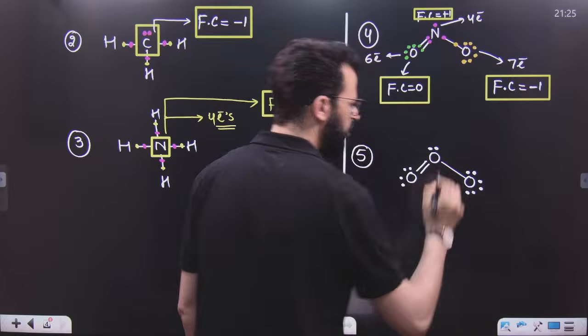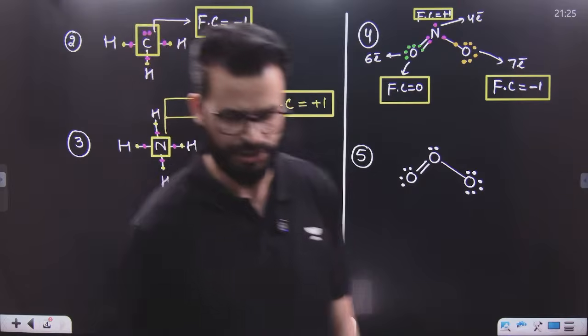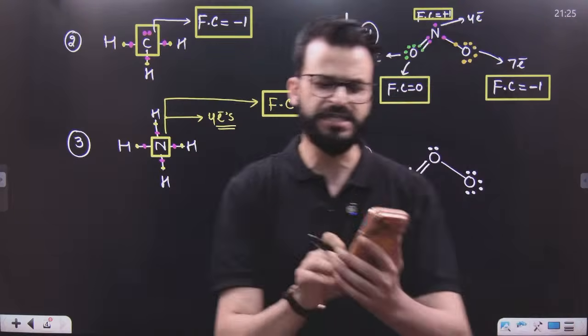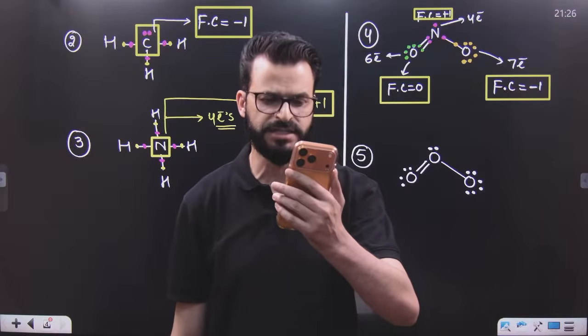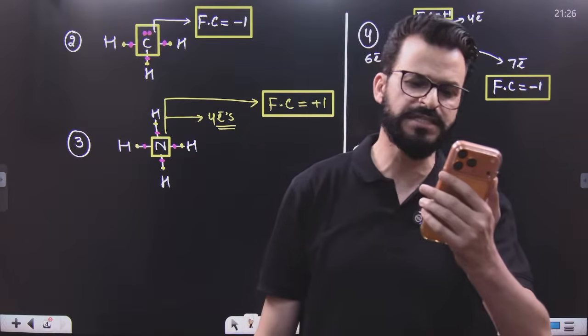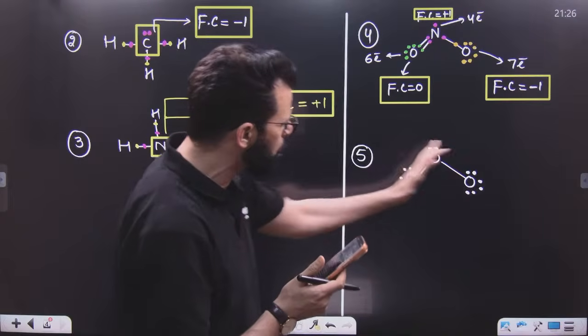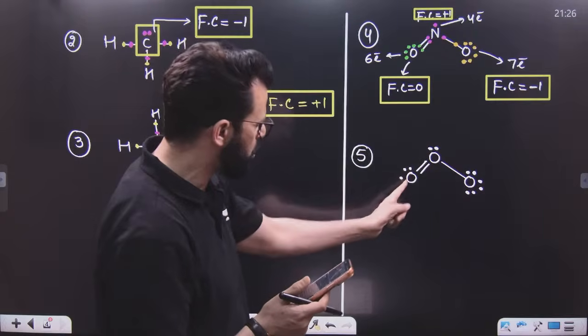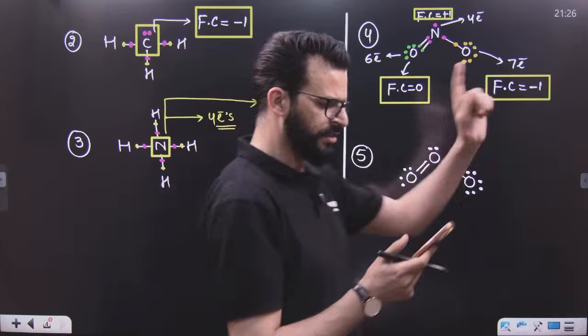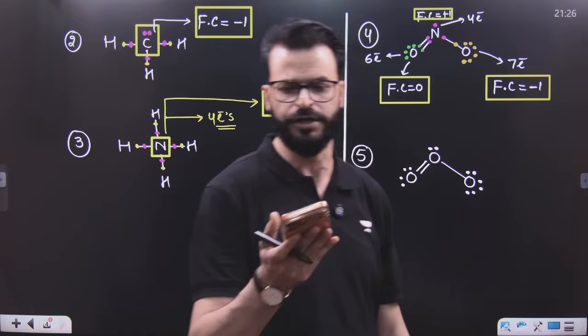then what will be the formal charge on each oxygen atom? Let me know in the chats. I will be waiting for the answer. You have to calculate the formal charge on each oxygen atom: on this oxygen atom, on this oxygen atom, and on this oxygen atom. I will be waiting for your answer.